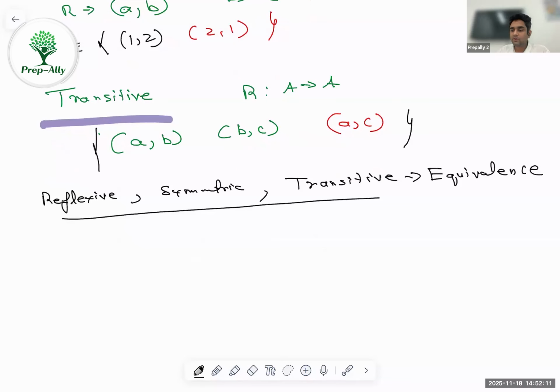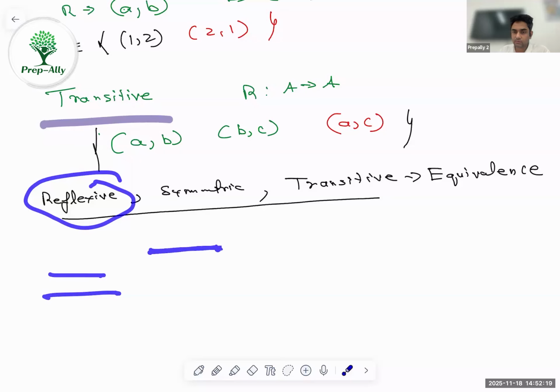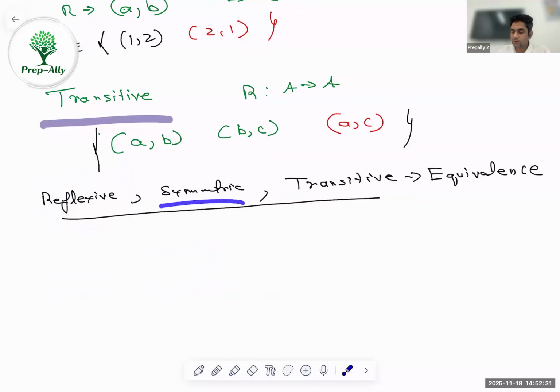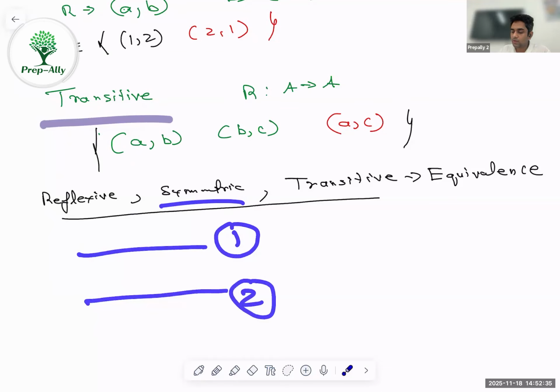So one example will be if I talk about the set of parallel lines. It will be reflexive. Why? Because a line is parallel to itself, and reflexive means I should have terms like (a, a). Symmetric relation: if line 1 is parallel to line 2, then by default line 2 will be parallel to line 1. Here I'm talking only about 2D lines.